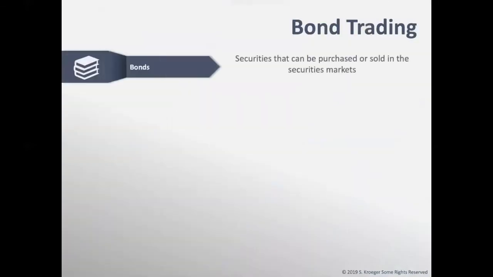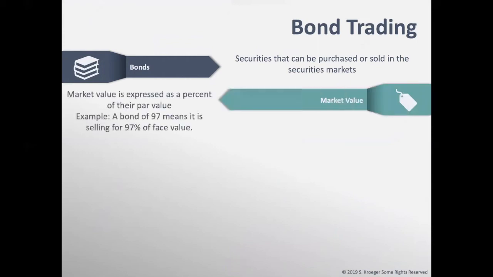Bonds are securities and can be readily bought and sold. Bonds are usually less risky than stocks. A bond issue is the sale of bonds, usually in denominations of $1,000 or $5,000 or even higher. The market value or market price is shown as a percentage of par value or the face value. It is usually a quoted price. An example is if bonds are issued at 97, it means that they are sold for 97% of the par value. Another example is if bonds are issued at 103, that means that they are sold for 103% of the par value.